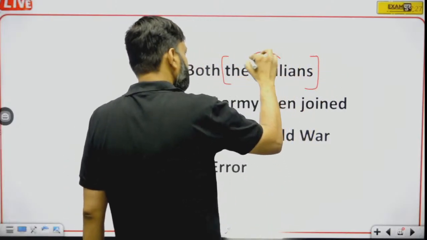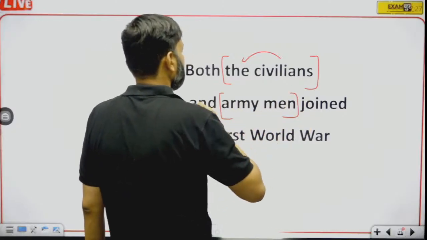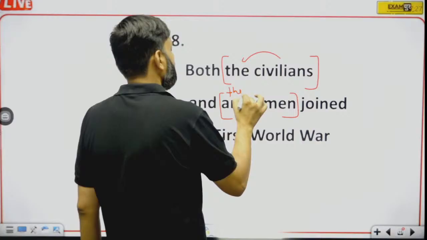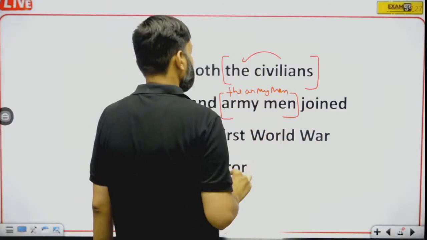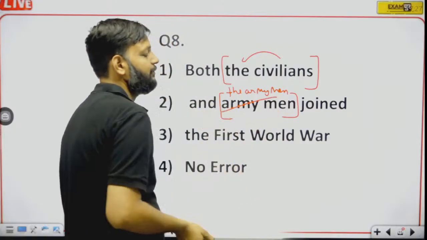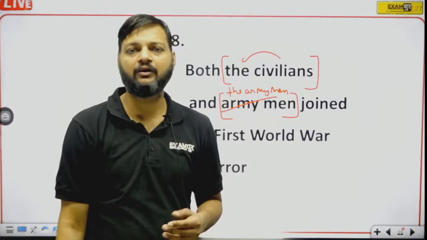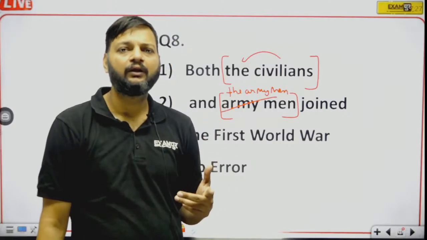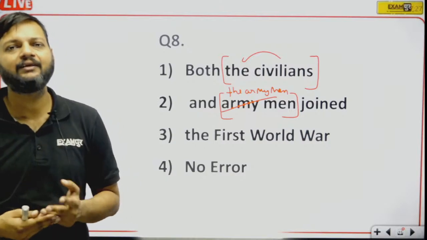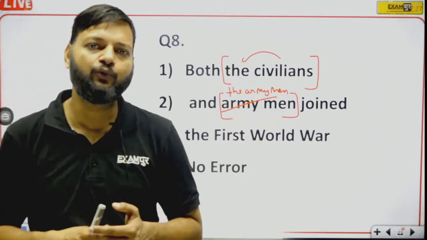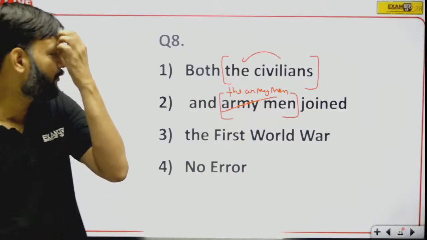If we are using the with civilians, army men will also be used with the word the. So here the army men will be used, because those who are joining the First World War are particular, definite. So if we have used the with the word civilians, army men would also be used with the definite article.